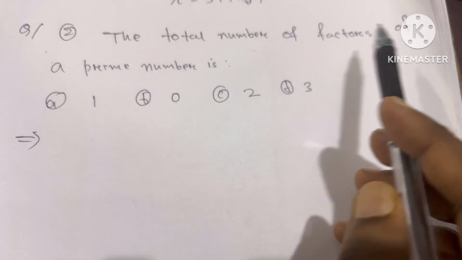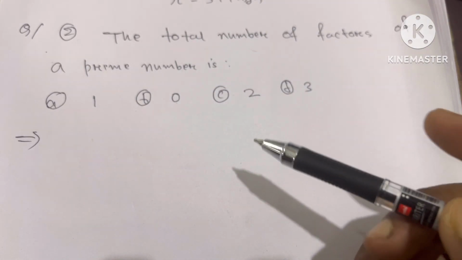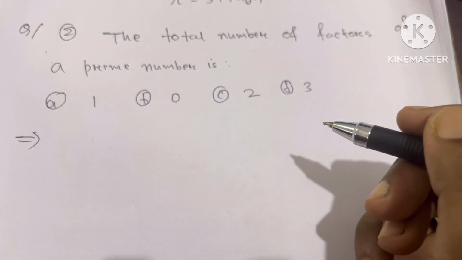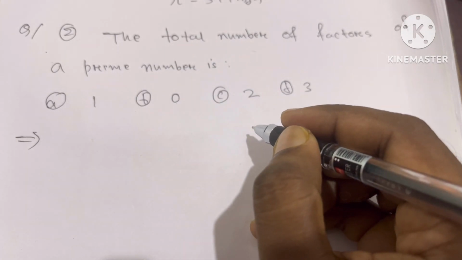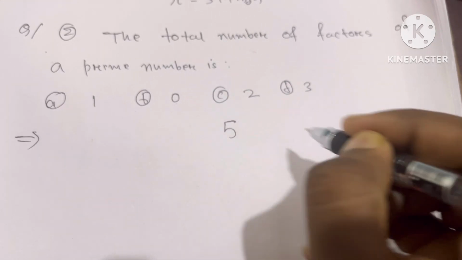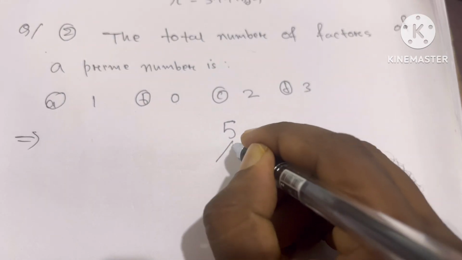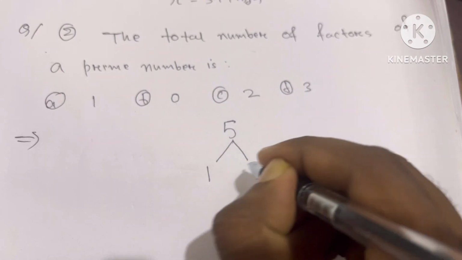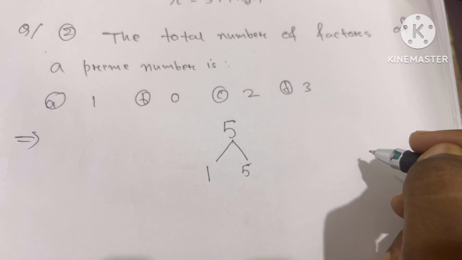Next, the factors of a prime number. So this is also a very simple question. As you know, the number which is divisible by 1 and itself is called a prime number. The number which has only two factors, only two divisors. We can say 5 is a prime number because 5 is divisible by 1 and 5 only.